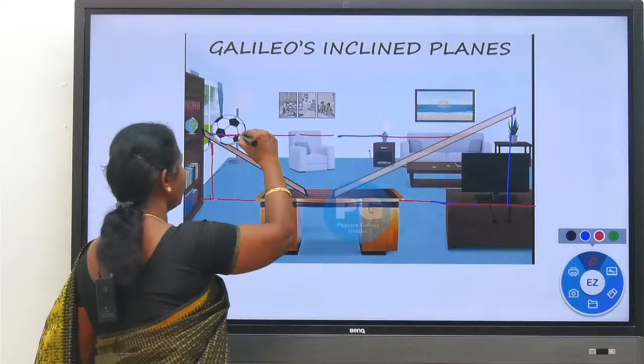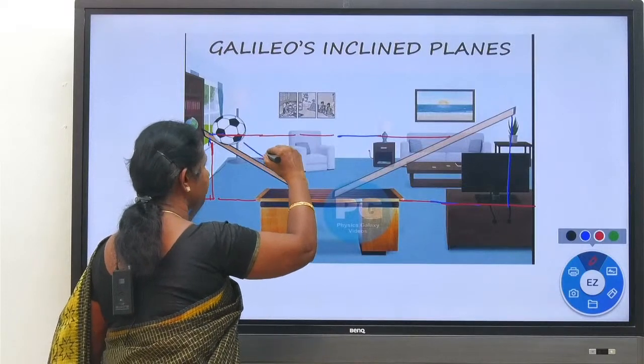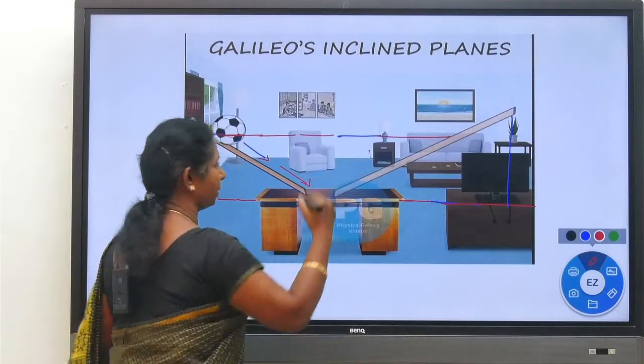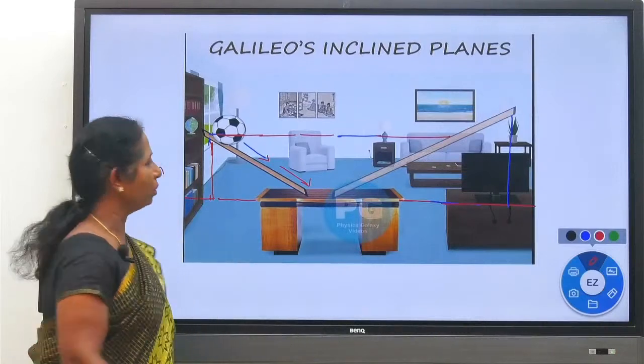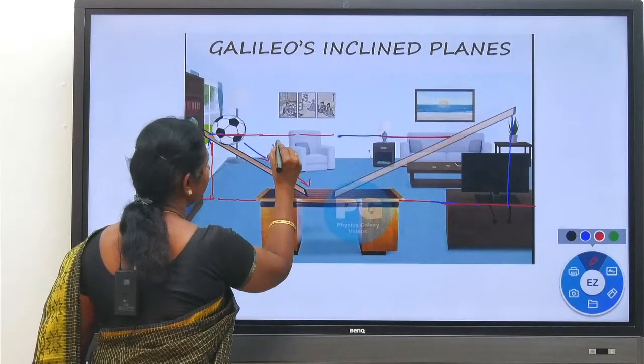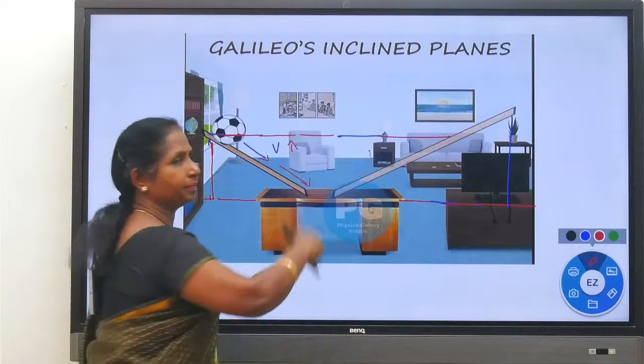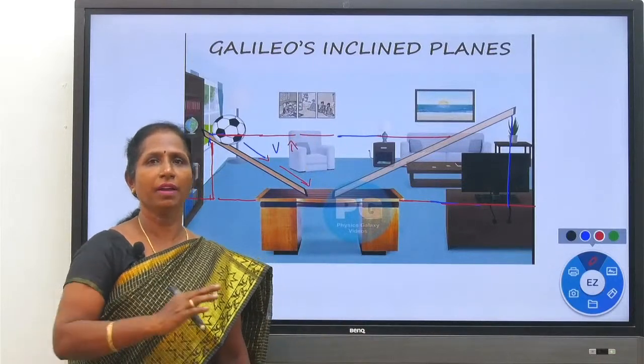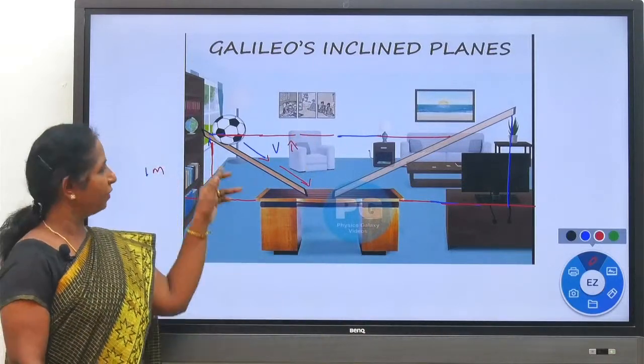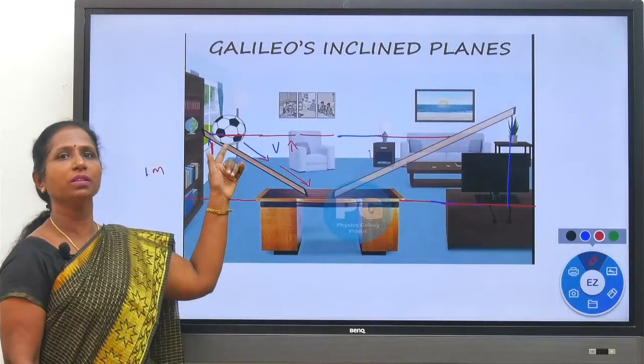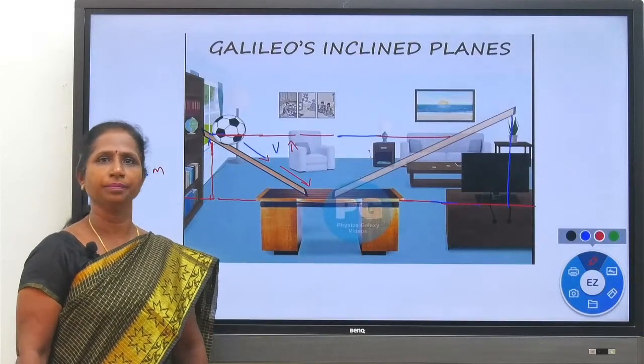When the ball rolls down, the ball is coming down here. When the ball comes down, what happens? The velocity of the ball increases. He found that the velocity of the ball increases. When the ball is coming down, the velocity of the ball started increasing.